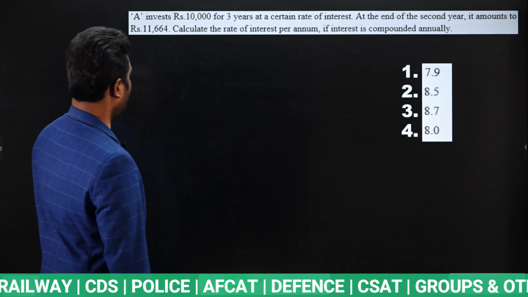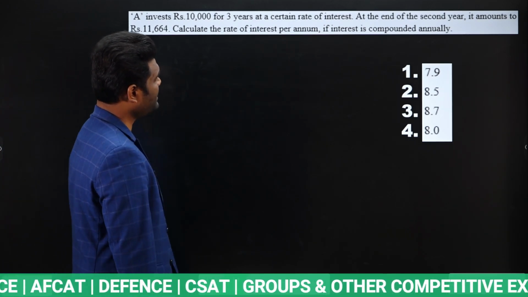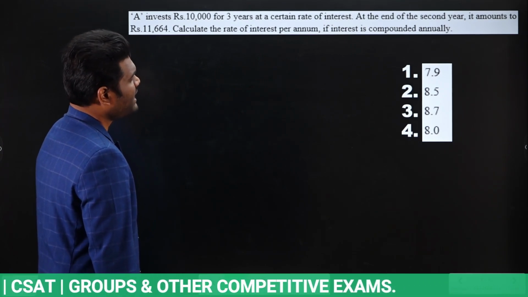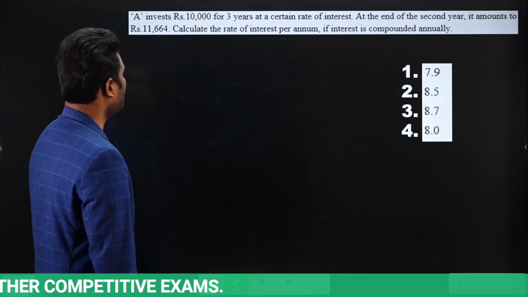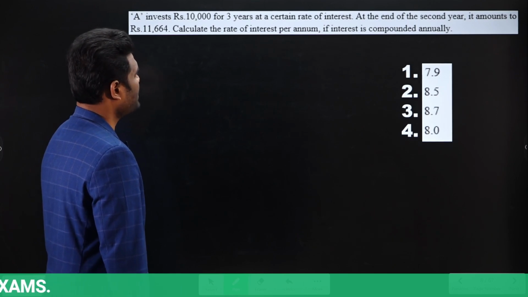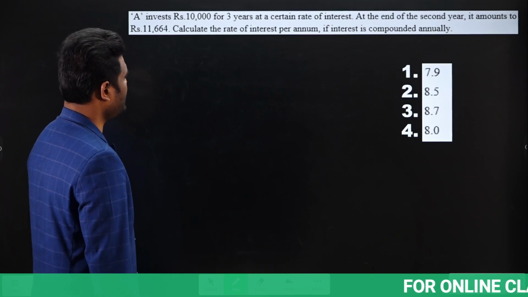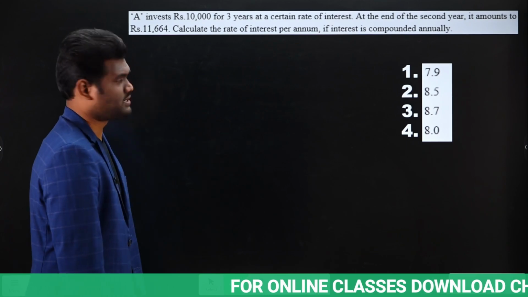Okay. Next. A invested rupees 10,000 for 3 years at a certain rate of interest. At the end of the second year, it amounts to rupees 11,664. Calculate the rate per annum if interest is compounded annually. So we are asked to find what? Rate of interest. Okay.